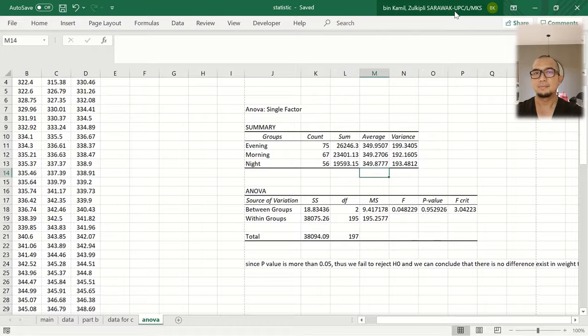From the one-way ANOVA, we can conclude that the F test value is smaller than the F critical value. So we fail to reject H0, meaning to say we accept it. We accept that there is no significant difference of tablet weight between the shifts. Alternatively, we can use the p-value. Since the p-value is more than 0.05, we fail to reject H null and we can conclude that no difference exists in weight.